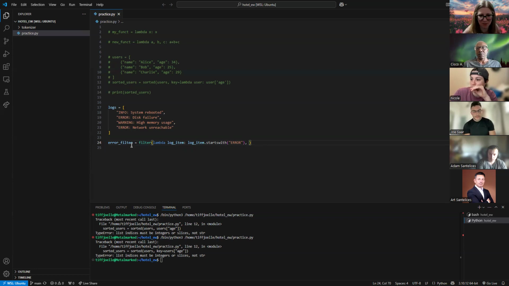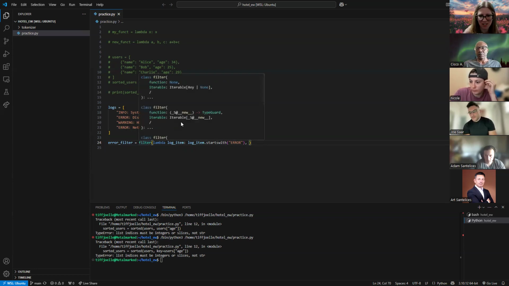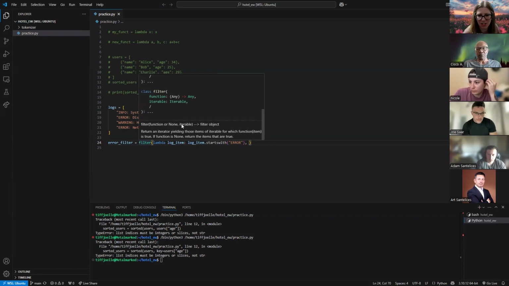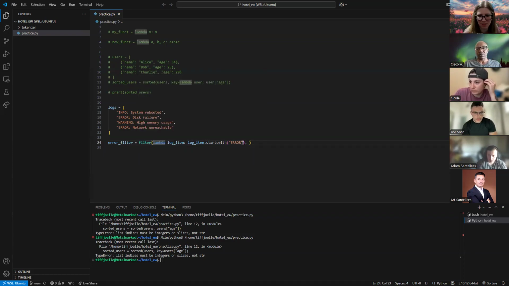Okay, so filter, what does this take in again? A function and an iterable. Okay, so we did our lambda function that's going to go through and look at the log item and return to us log items that start with error. That's what I want to do, and I want it to do this function on all of my logs. So we're going to pass in logs.